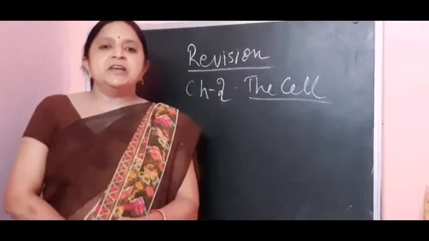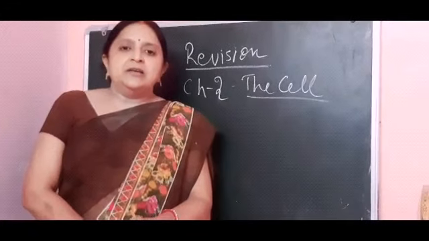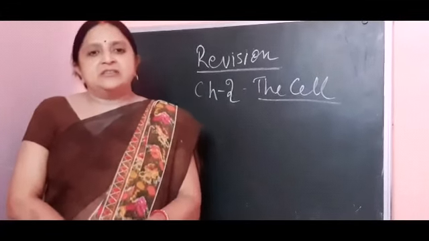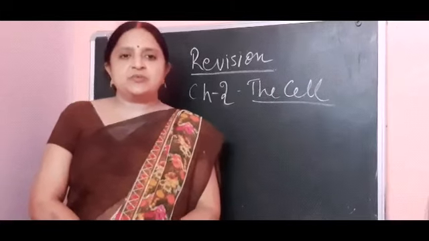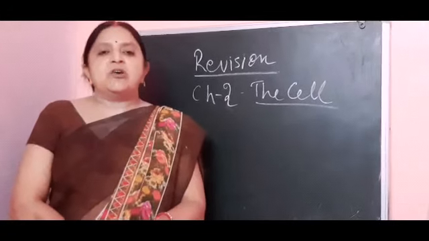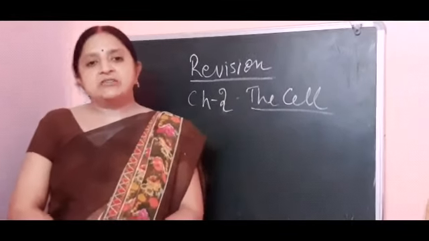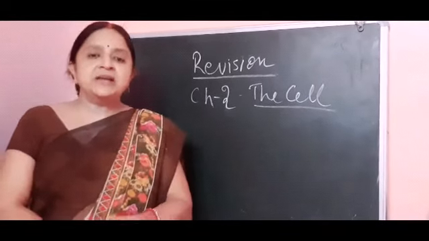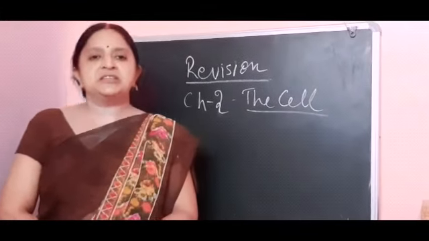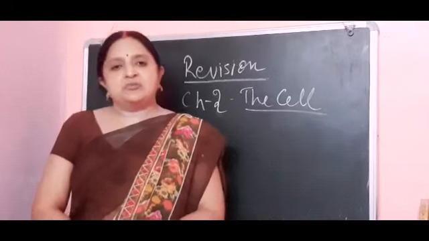There are different shapes of cells in this world. They may be spherical, oval, or cylindrical. Organisms made up of a single cell are called unicellular, while organisms made of many cells are called multicellular organisms. This is all about the discovery of the cell.